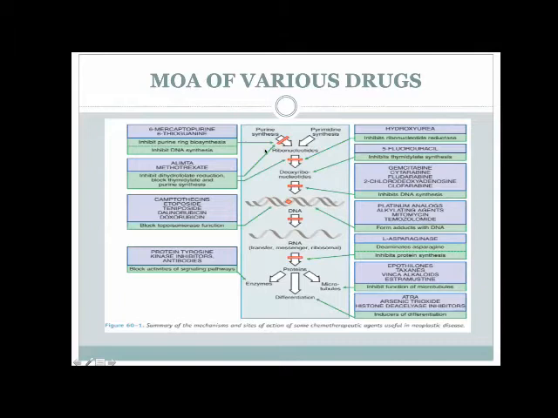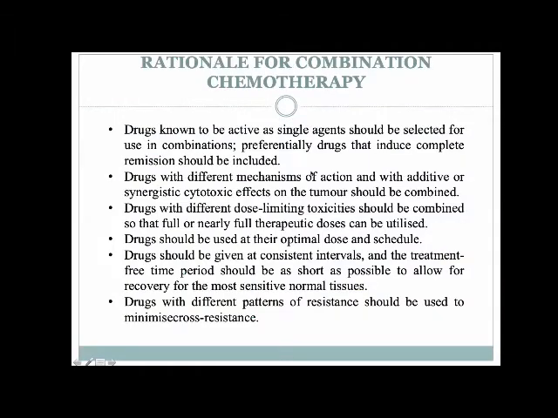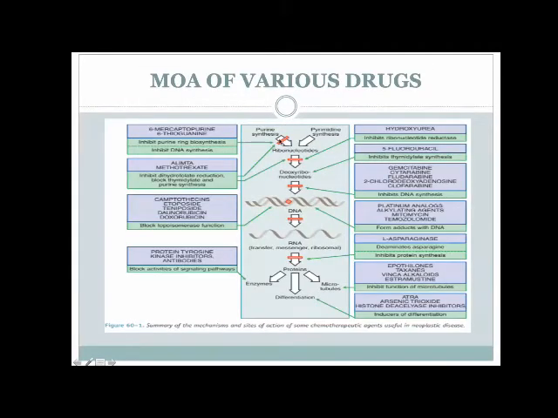So this is a more elaborative step-by-step diagram which shows you where all of these different categories of drugs act. This is how DNA synthesis happens when a cell is replicating. There is purine synthesis and pyrimidine synthesis, which are required for ribonucleotide formation.